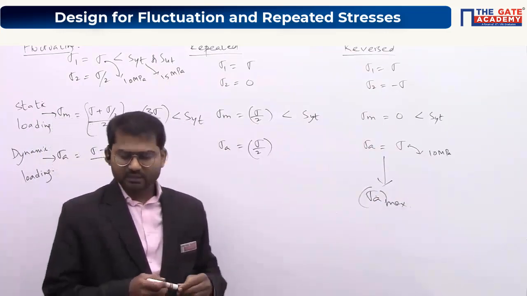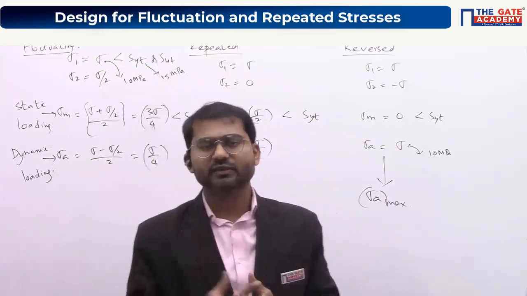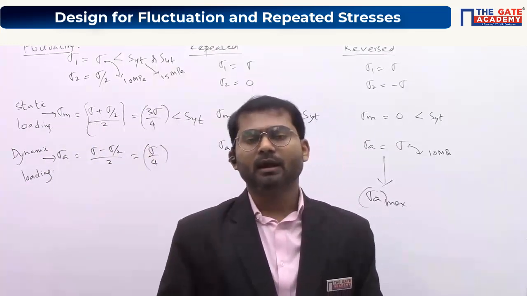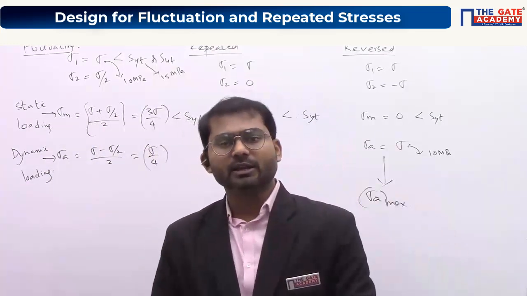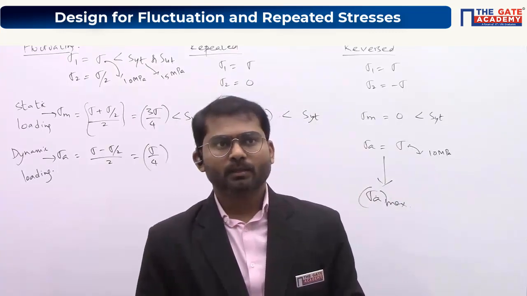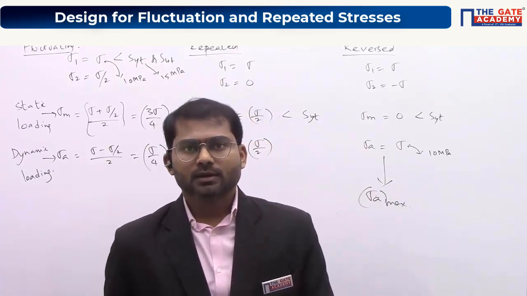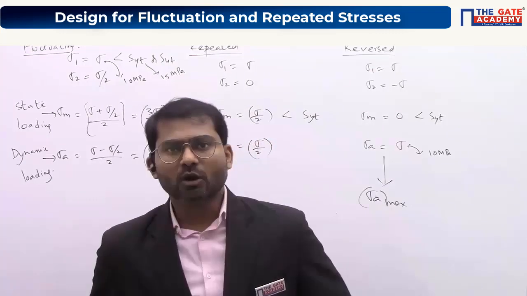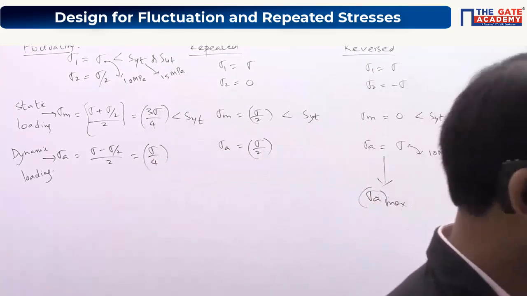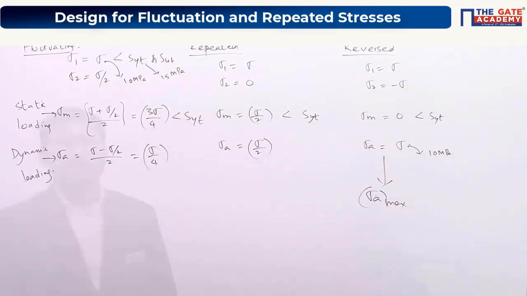Understood? Clear? That is how we can decide that these reverse stresses are more dangerous than these particular fluctuating and repeated stresses here. Okay, everyone? Shall I run the board? Any more doubts? You don't need to copy this, but just for your idea, I have explained this thing here.